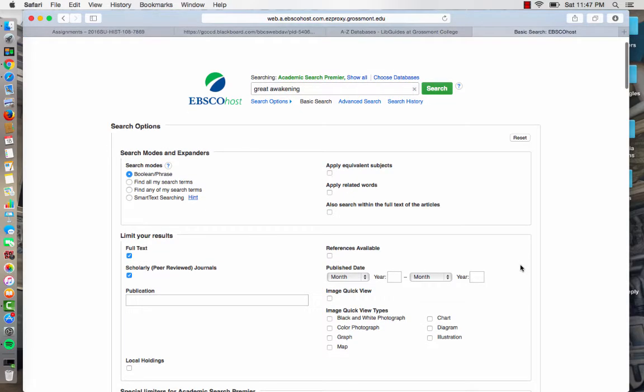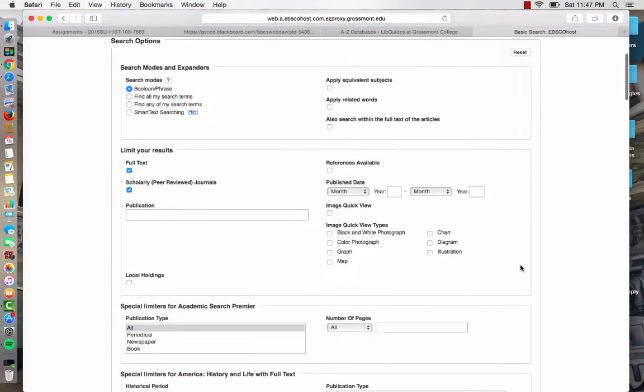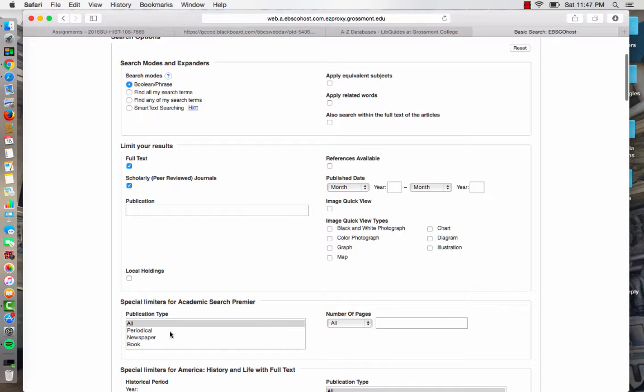Okay, and then other limiters that we want, let's make sure that we want to find a periodical. So periodical essentially means academic journal or academic magazine. And number of pages, we want to make sure that our articles are 8 pages. So to do that, let's shift the number of pages. Let's drop this down to greater than and type in a 7. So of course you remember from elementary school math, 8 is greater than 7, so just make sure that you indicate that. So looks like we're ready to go.